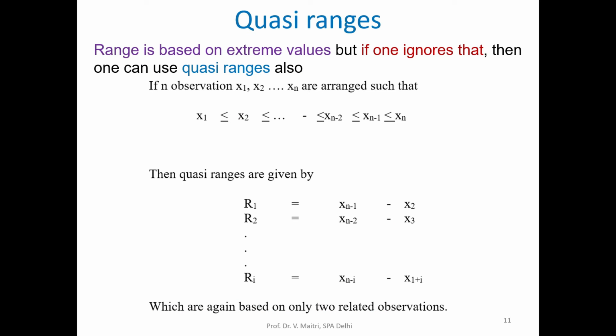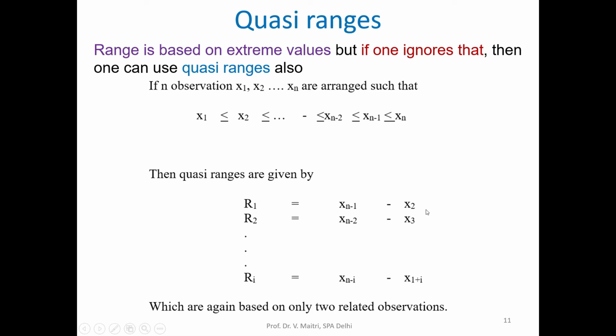Then Cauchy range. Now, range is based on extreme values, but if we ignore those, we can find the Cauchy ranges also. First of all, we arrange the observations in ascending order: x1 ≤ x2 ≤ and so on up to xn. So we can get so many Cauchy ranges.